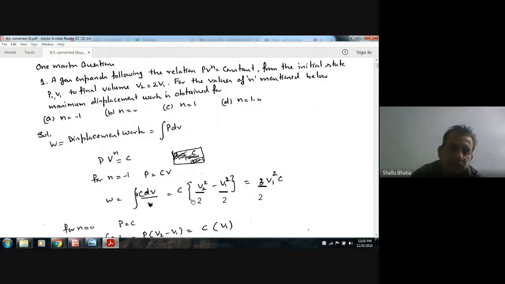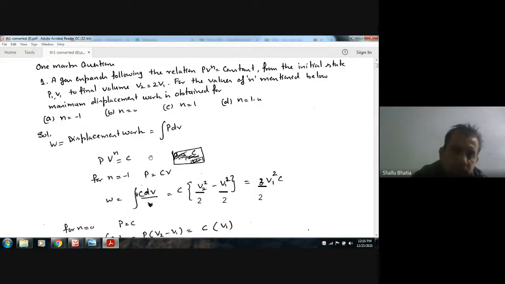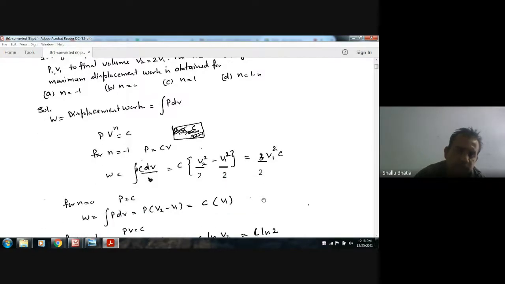And we have the general relation as PV^n equal to constant, okay? Now to get the maximum work, let us check option by option. In option A, the value of n is minus 1, so P is equal to CV. Now putting P as CV, we get C(V2 square by 2 minus V1 square by 2). As V2 is equal to 2V1, we get 3 by 2 V1 square C.